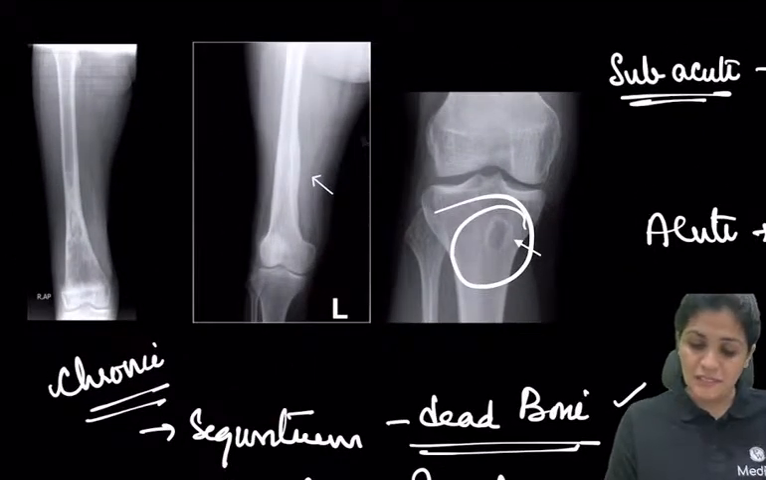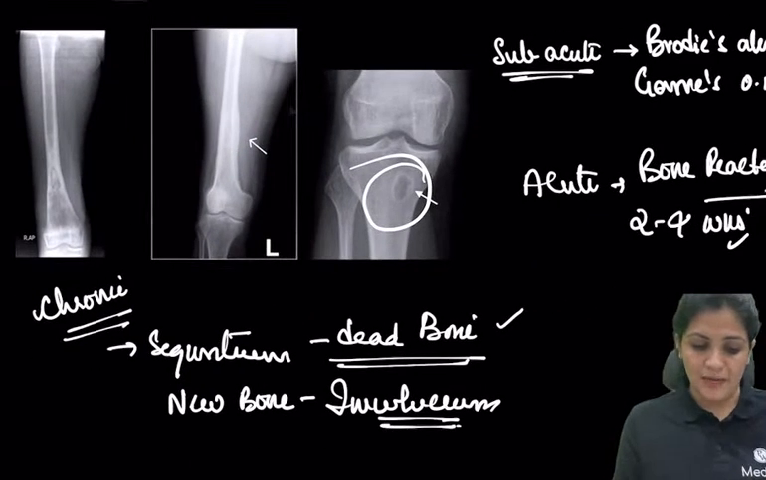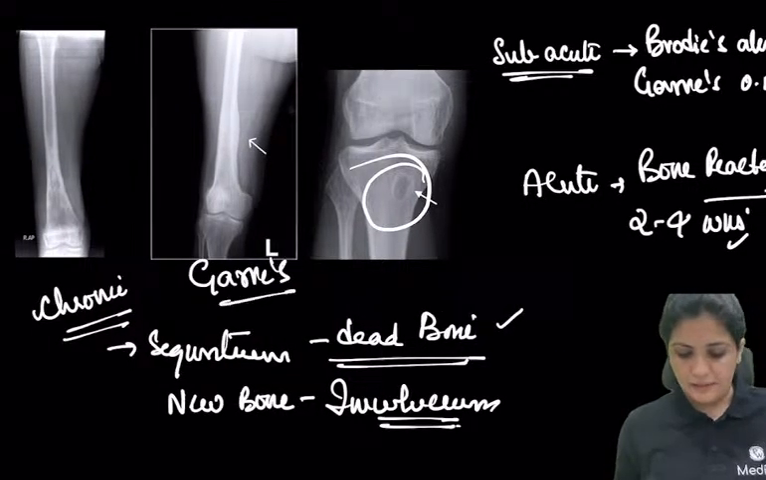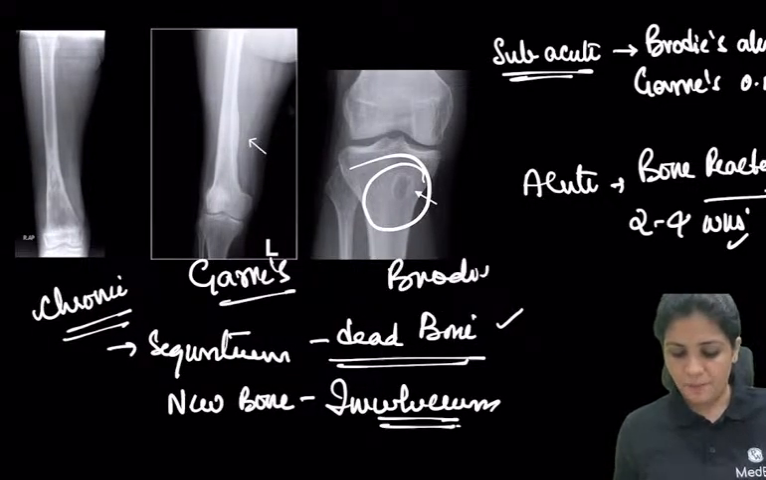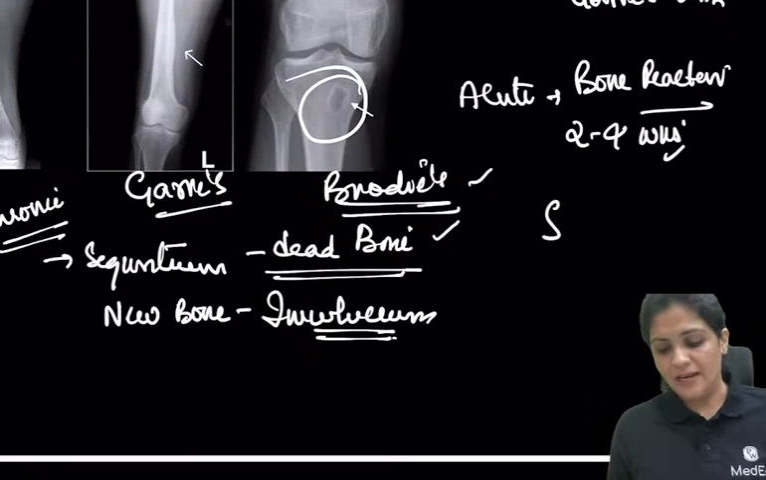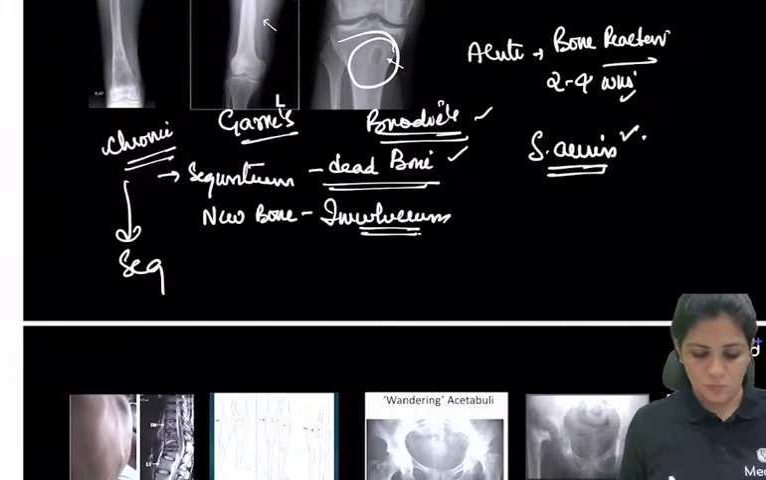If you see this, a lot of periosteal reaction, this is called Garre's sclerosing osteomyelitis. So these two are subacute. The most common organism is Staph aureus. Always remember Staph aureus. And the treatment of chronic osteomyelitis is sequestrectomy, removing the dead bone.